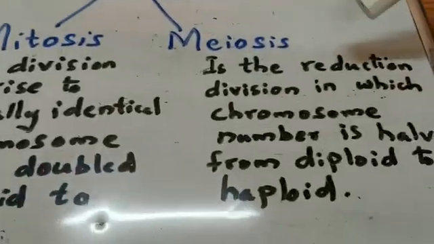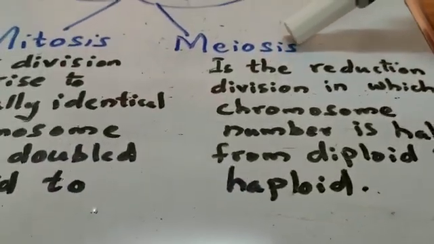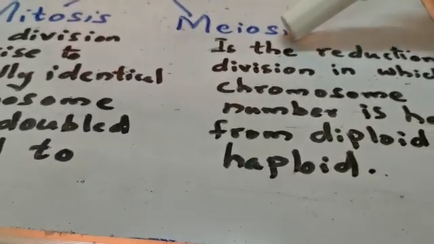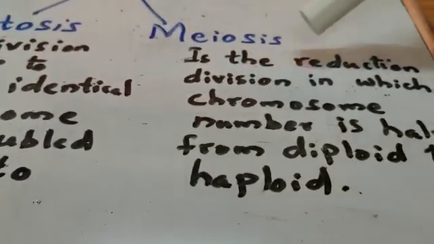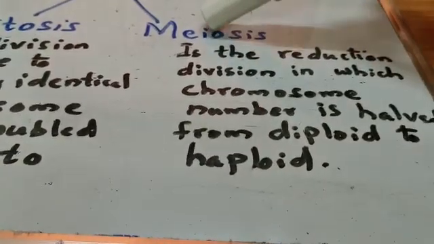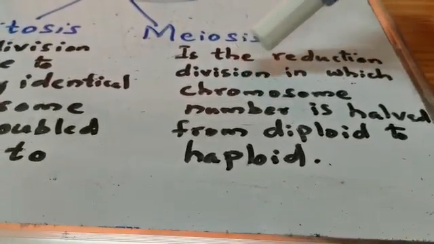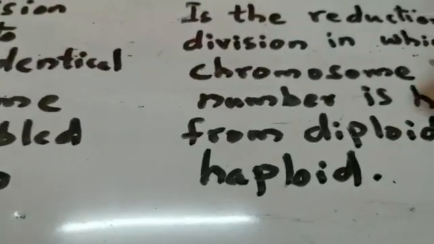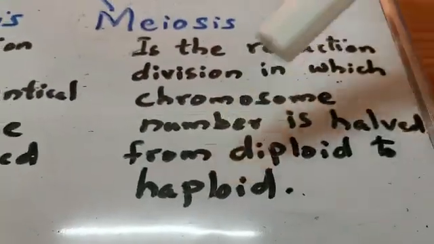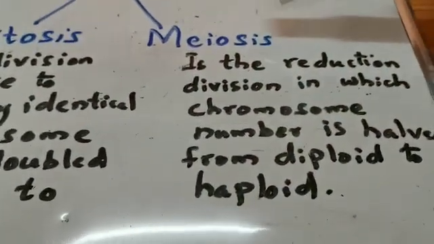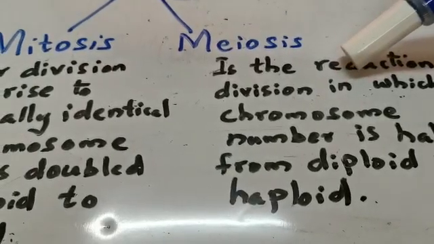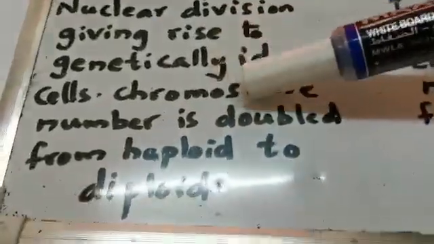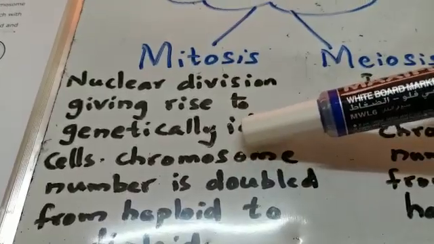The other kind of cell division is meiosis. It is a reduction division, in which the chromosome number is halved from diploid to haploid. Mitosis is doubling, while meiosis is halving, so that's the difference.